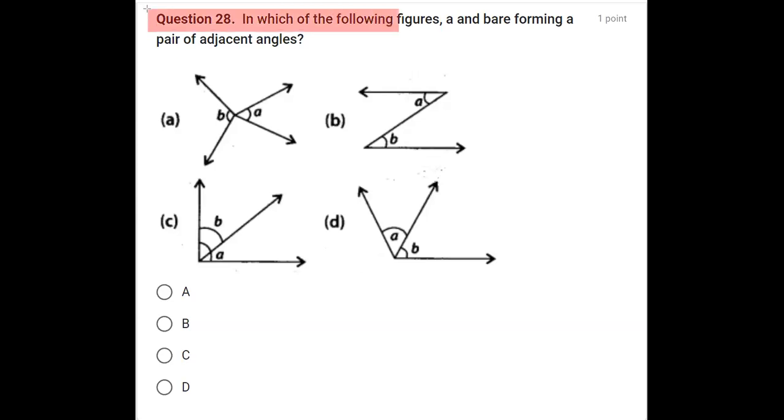In question number 28, there are four figures given, named A, B, C, D. Figure A, figure B, figure C, and figure D. We have to find out in which cases they are a pair of adjacent angles. For two angles to be called adjacent, there are three conditions. They must have a common vertex. They should have a common arm, and the non-common arms should be on either side of the common arm.